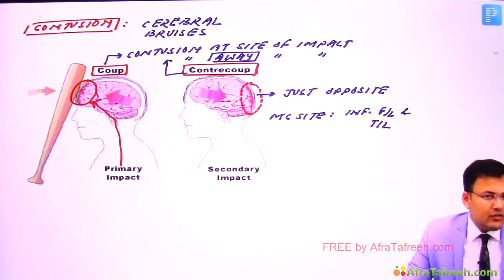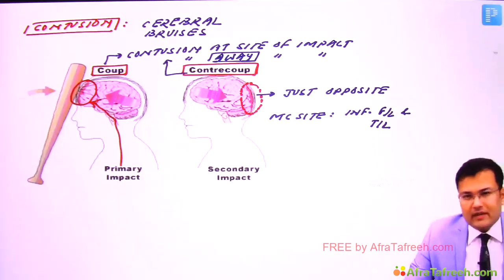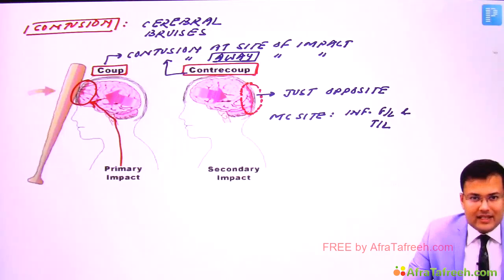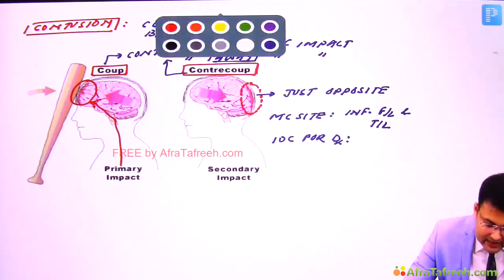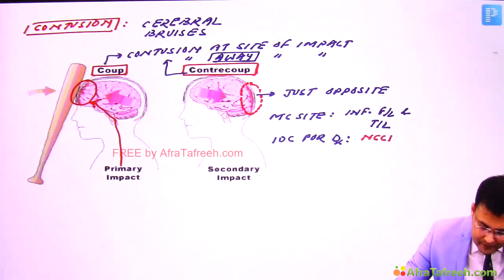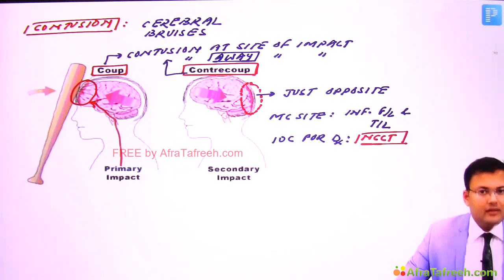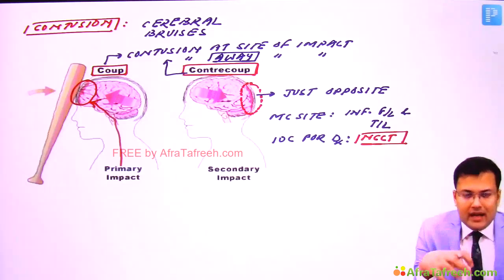How are we going to make the diagnosis? Generally in the majority of head injury patients, the investigation of choice for diagnosis is NCCT. Exception is diffuse axonal injuries. In diffuse axonal injuries, you must be knowing the investigation of choice for diagnosis is MRI. Here the investigation of choice is NCCT. Clear? See how we are going to manage the contusion.